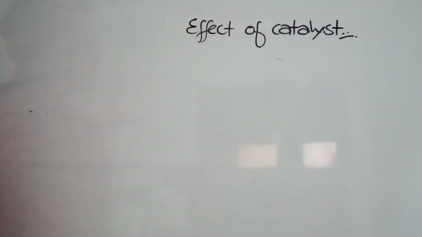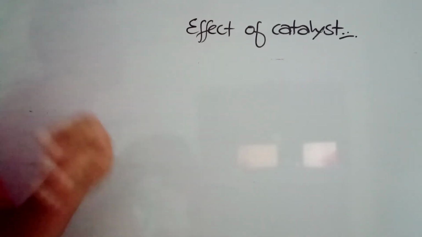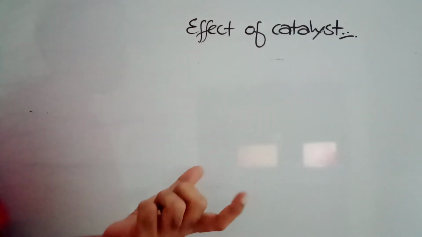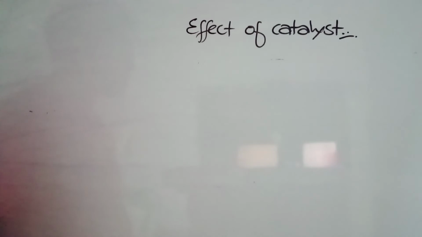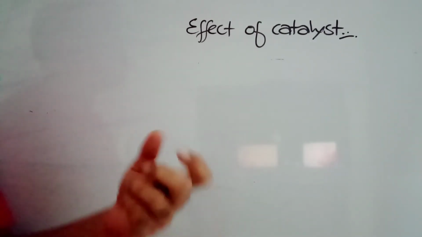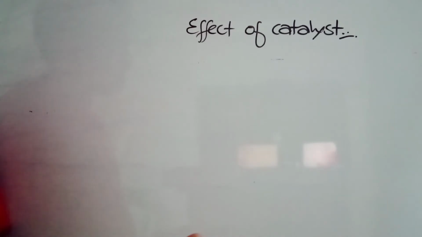One more factor is the effect of catalyst. Actually, there is no effect of catalyst. A catalyst does not change any equilibrium. The only thing is it will make the equilibrium be attained fast. Instead of getting it after 15 or 20 minutes, you may get it in 2 or 3 minutes. So the catalyst helps to establish the equilibrium quickly. Other than that, there is no effect of catalyst.